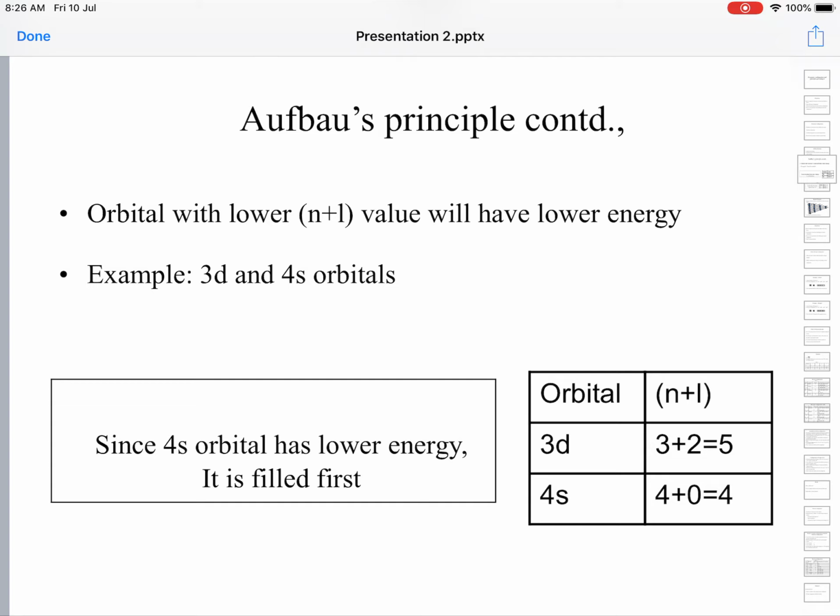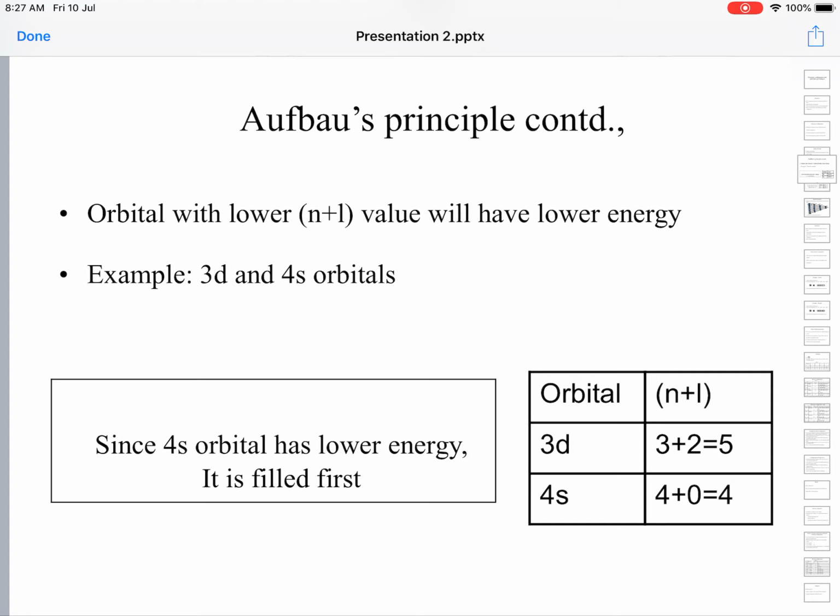For s orbital, L value is 0. For p orbital, L value is 1. For d orbital, L value is 2. For f orbital, L value is 3. In 3d and 4s, the number always stands for the principal quantum number n value, and the L value depends upon the orbital present.